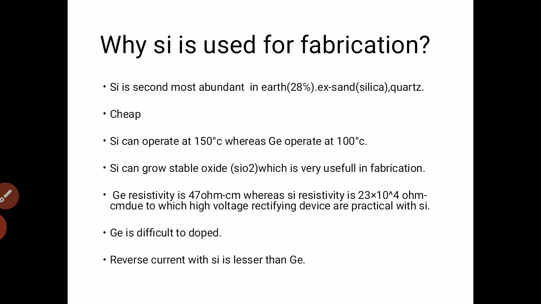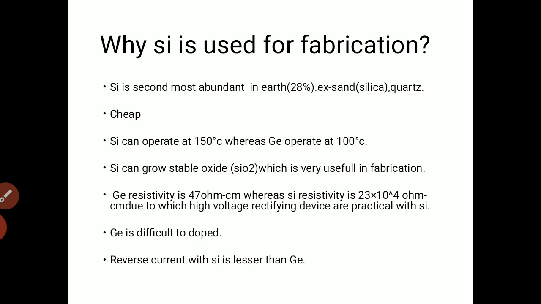Later in the session we will understand how fabrication happens, and then you will understand silicon dioxide is the reason for the whole fabrication process. One more important reason is the resistivity of silicon is very high and germanium's is low. Due to higher resistivity, we can use this kind of material in our rectifying devices. So that is why silicon is used for rectification purpose. Also, germanium is difficult to dope, so that is why we cannot use germanium.